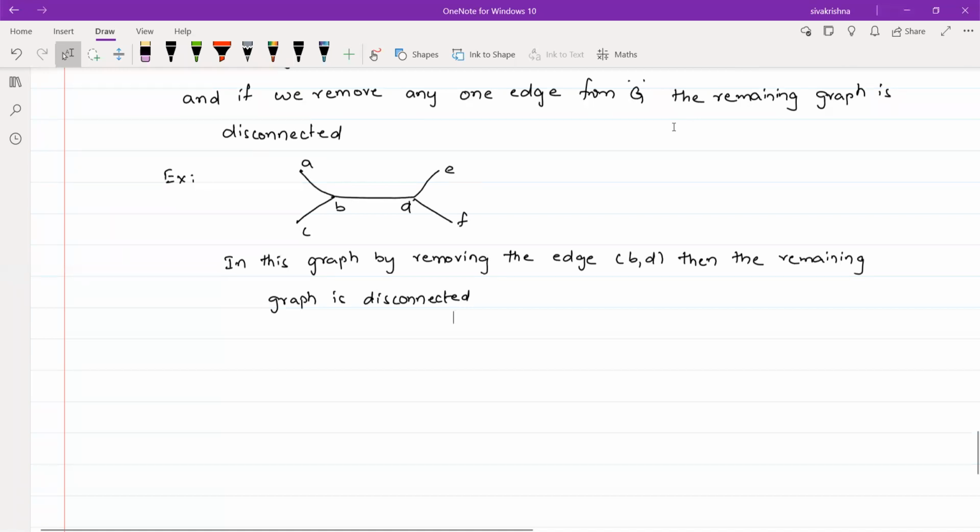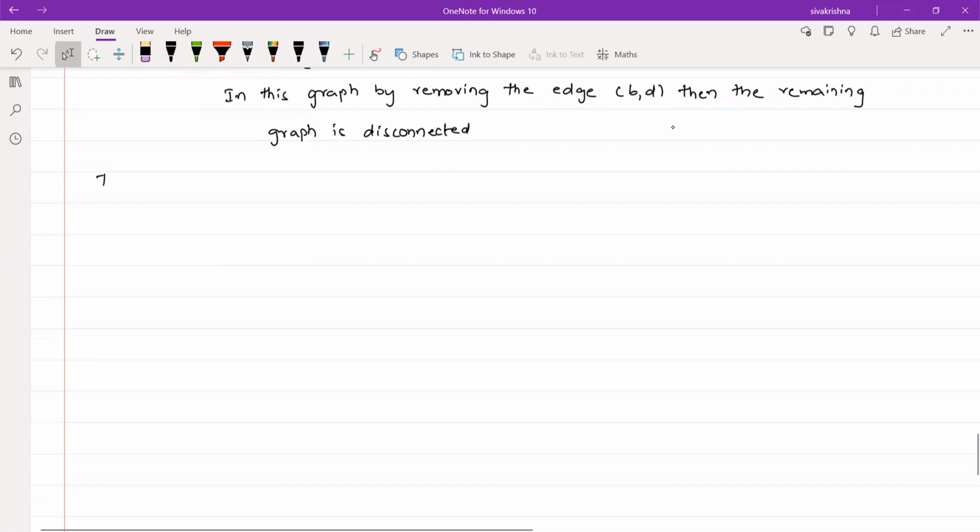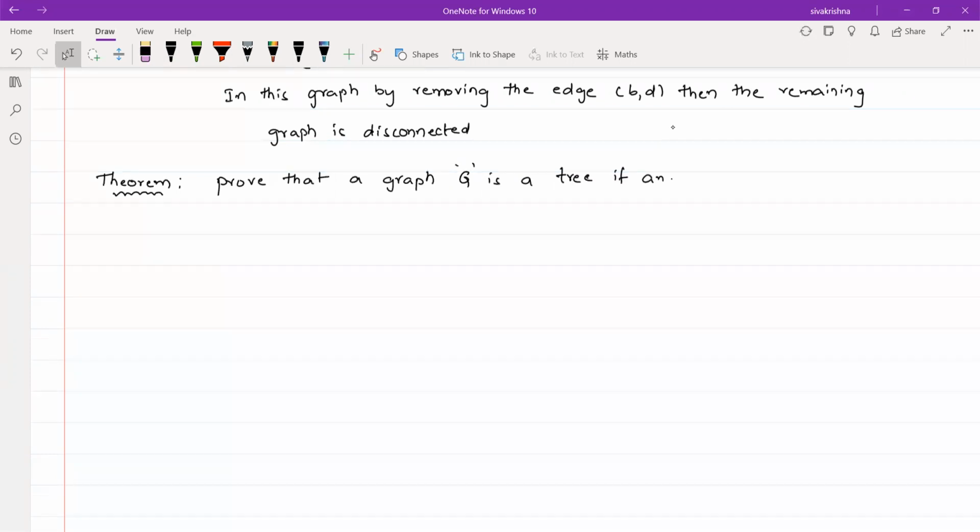So based on this definition, I am going to prove one theorem, that is, prove that a graph G is a tree if and only if it is minimally connected.